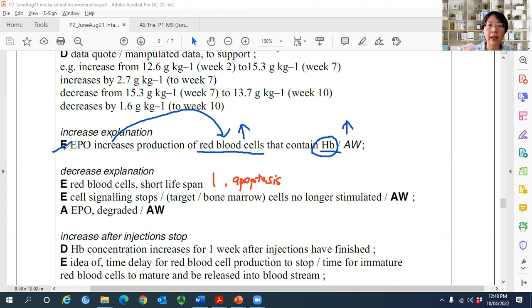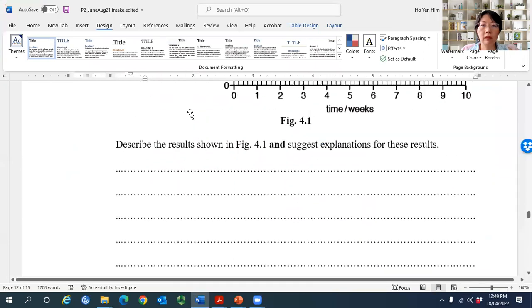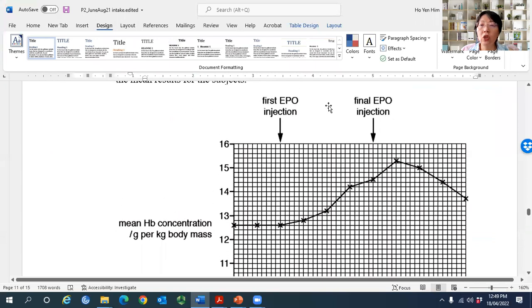So that's why the passage before this is so important for you. Draw a flow chart, or whatever chart, to see more clearly, so you know the important points to answer. Then for the decrease, explain why there's a decrease. Let's check the range where the decrease occurs. So the final EPO injection is here, right? After EPO is injected, there's still an increase followed by a decrease.